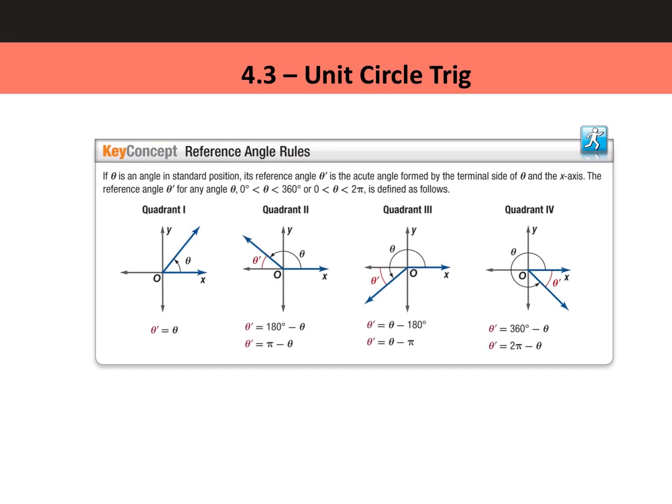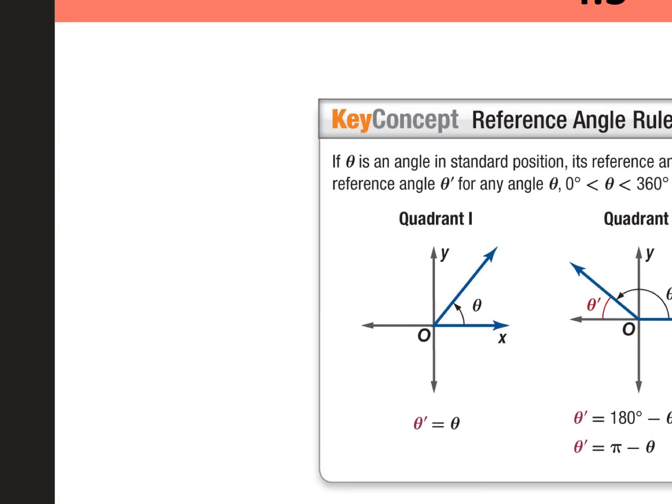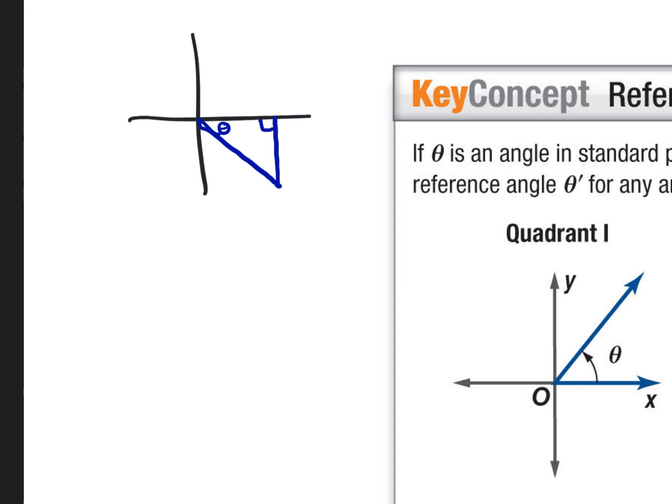Okay, so one of the things I'm going to be asking you to do is to find the reference angle. We've already been talking about how to find the reference angle in the problems that we did earlier in these slides, in these notes. We've probably talked about it more like this, where I told you to draw a triangle, and no matter where your triangle was drawn, whichever quadrant, maybe let's say hypothetically it's in quadrant 4, with which axis did I ask you to draw the triangle? I always told you to draw the triangle with the x-axis. And where did I tell you to put the theta? At the origin on the x-axis, right there.